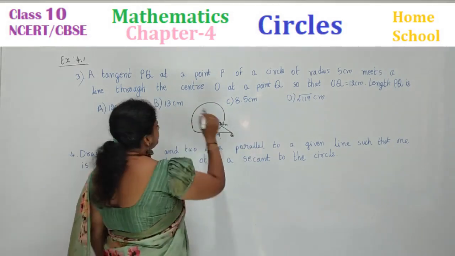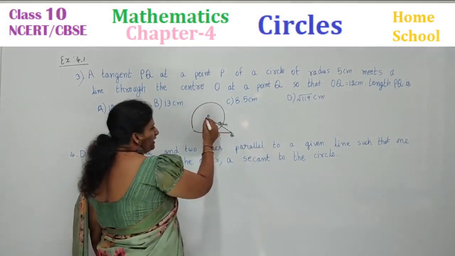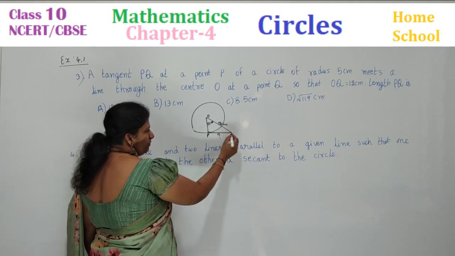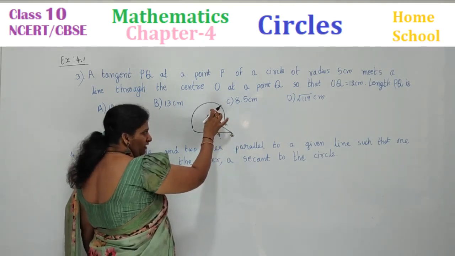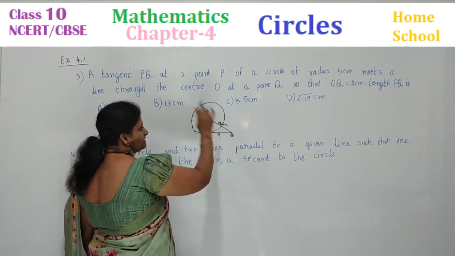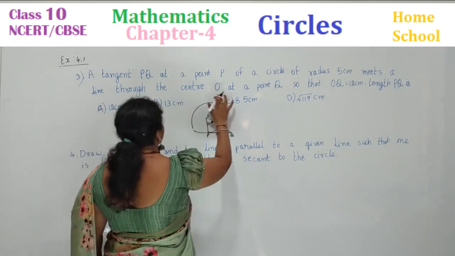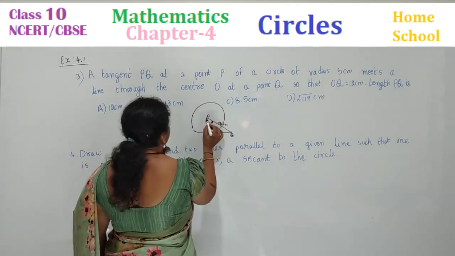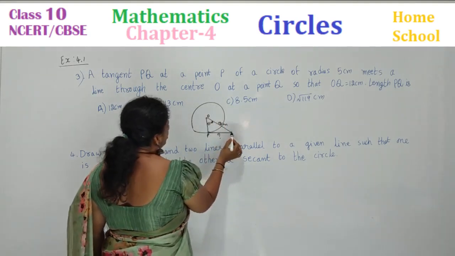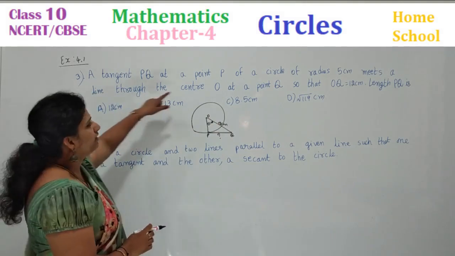Meets a line through the center. Let us join. First draw PQ as a tangent. From this P, join to the center, and the radius length is 5 centimeters. Through the center O at a point Q. Draw a line from the center to Q. Okay?